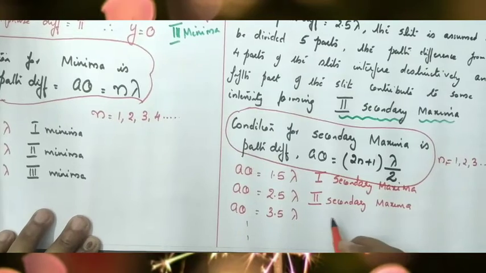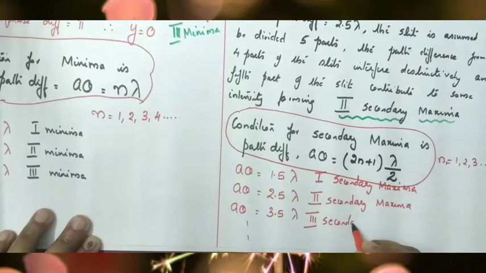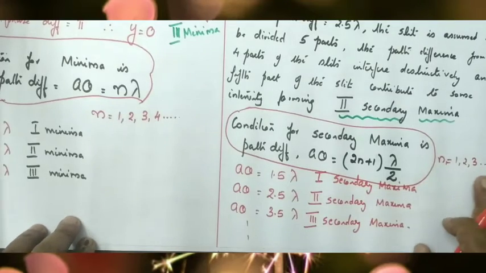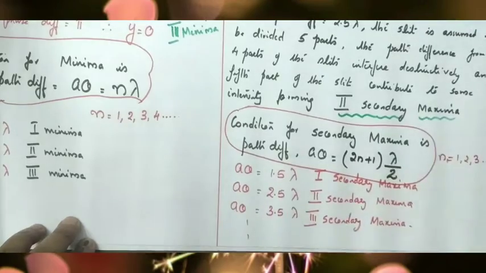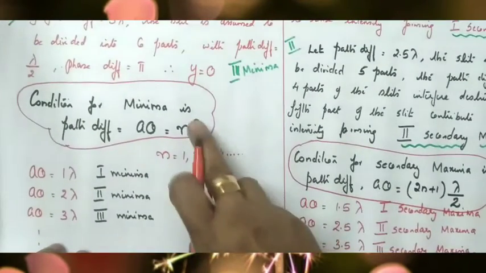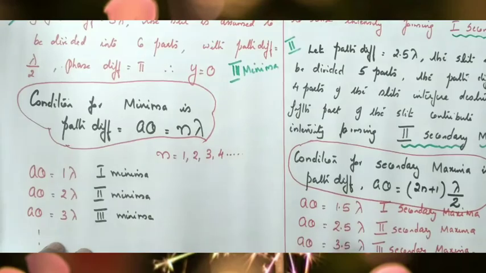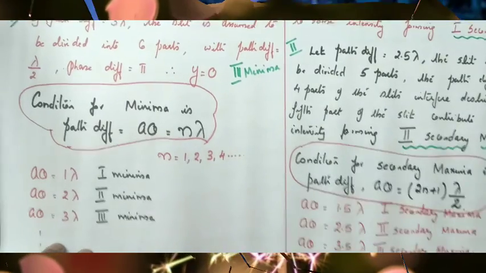A theta equal to 3.5 lambda is the condition for third secondary maxima. Clear? So this is the general condition for secondary maxima: a theta is equal to (2n plus 1) into lambda by 2, and the condition for minima is a theta is equal to n lambda.